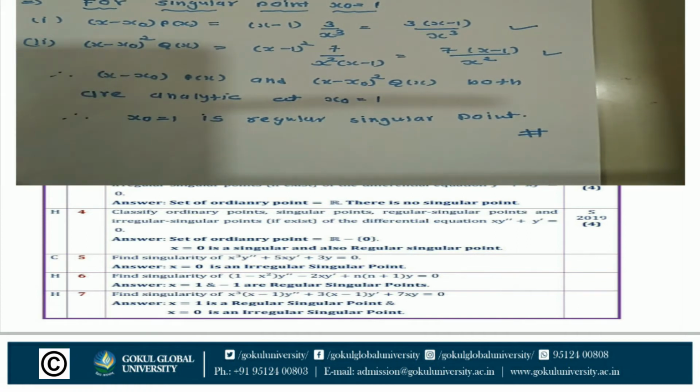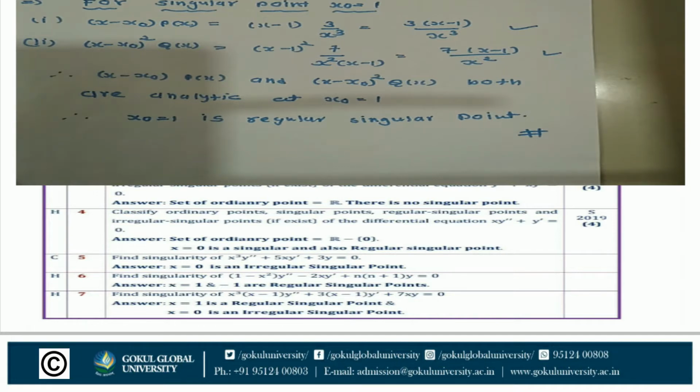Similar case for the singular point x0 is equal to 1. First condition: (x minus x0) p(x) is equal to 3(x minus 1) divided by x cubed. Put the value x0 is equal to 1 in the denominator, so the value is not infinite.